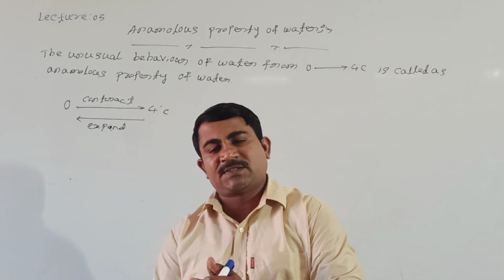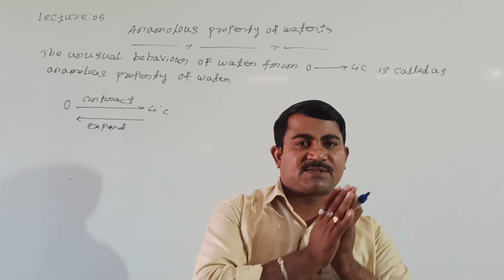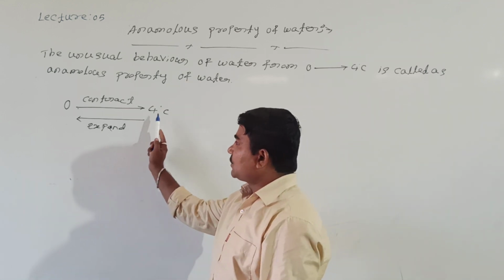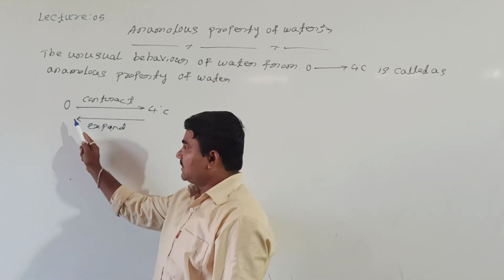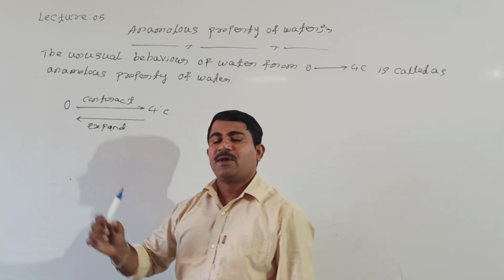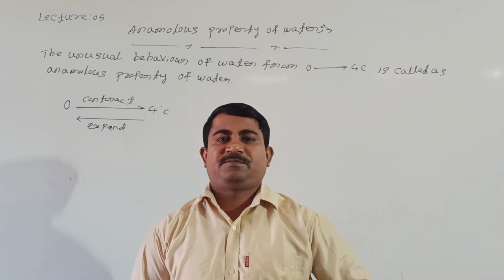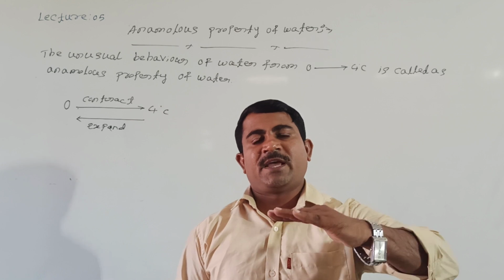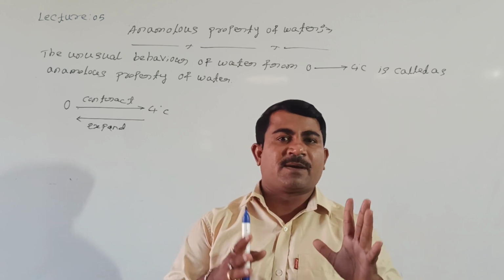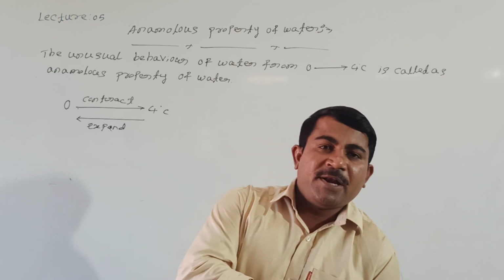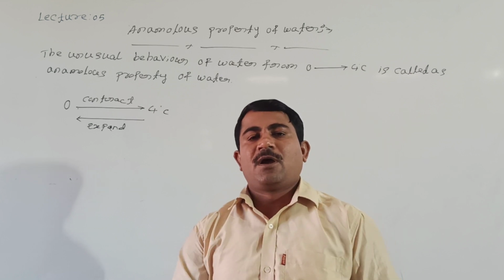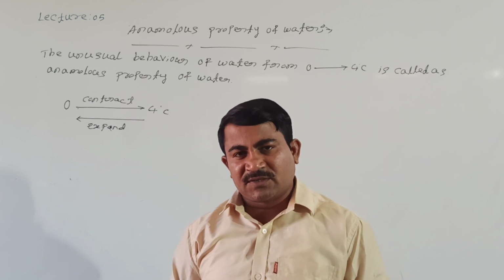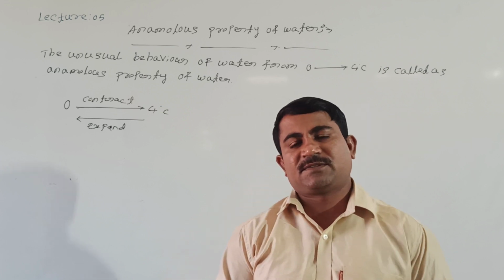Exactly at 0 degrees Celsius, water is converted into ice. So the upper layer of the river, ocean or lake freezes. But below the surface, the temperature is always 4 degrees Celsius or above.